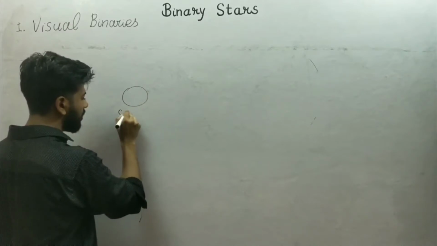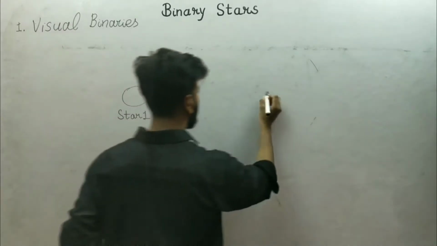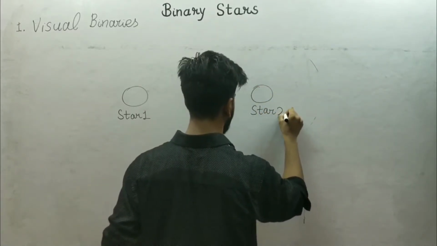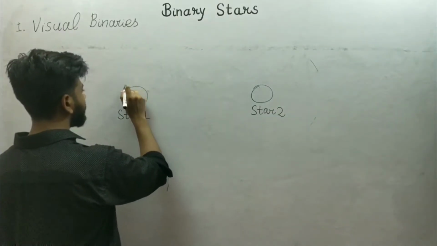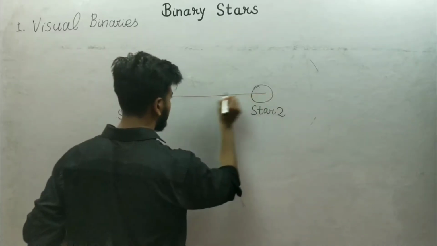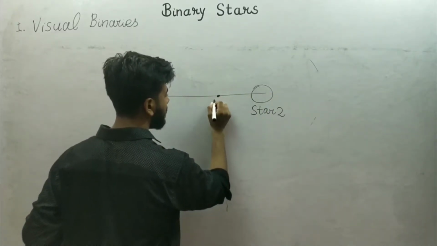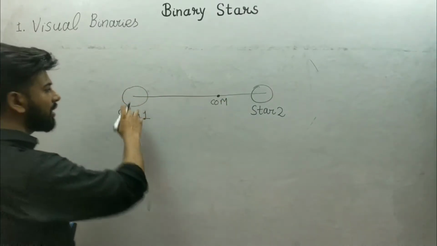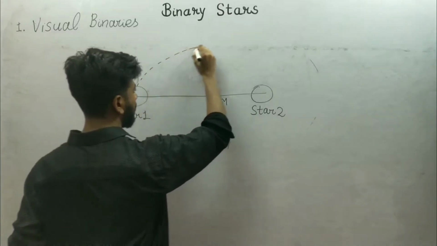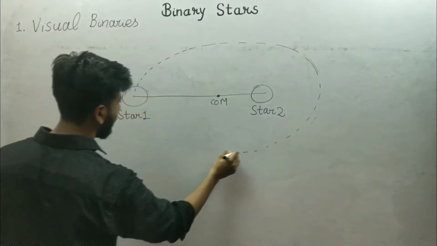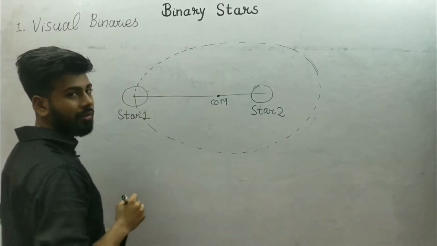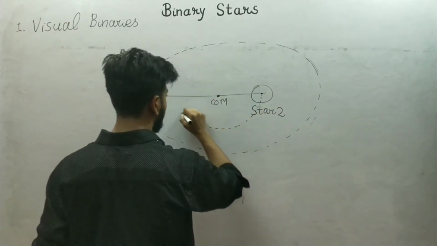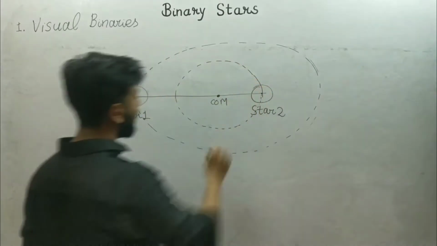This is star 1 and here is star 2, which are part of the binary stars, and somewhere here is the center of mass. So both stars will revolve around the center of mass. The trajectory of star 1 will look like this, and the trajectory of star 2 will look like this.